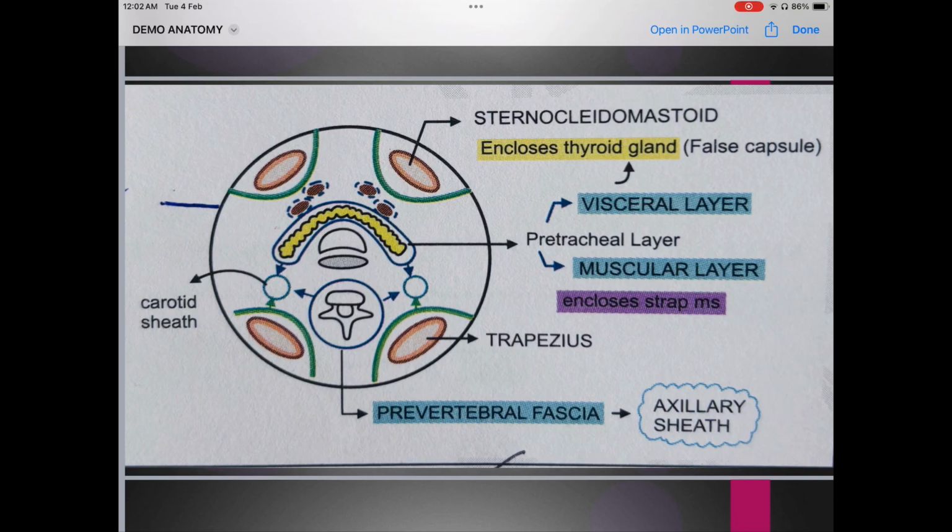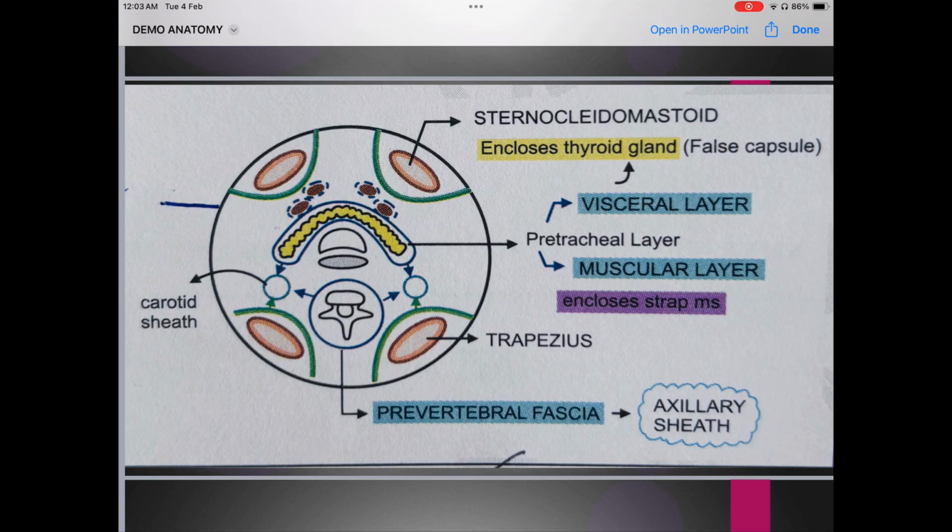Okay. So if we come to the pretracheal layer, it again has 2 layers. The outer layer is the visceral layer. It encloses the thyroid gland, and the inner layer is the muscular layer. It encloses strap muscles. What are strap muscles, you must be wondering. Strap muscles are basically the muscles of the neck that control all the activities in the neck region.